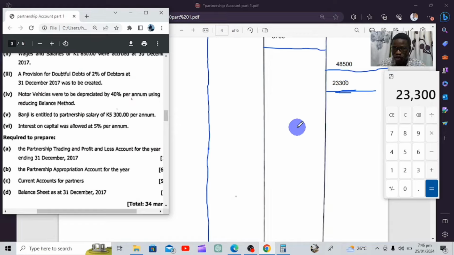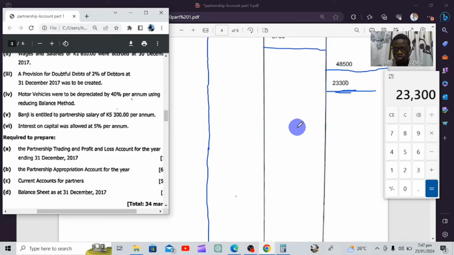Before the start of this business, Pimpa and Banji signed the partnership deed. For a partnership business to actually exist, there has to be a partnership deed where the agreements for that partnership are put into place. It's simply what we're going to follow when we appropriate Pimpa and Banji's profit.